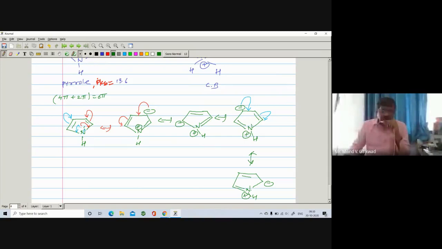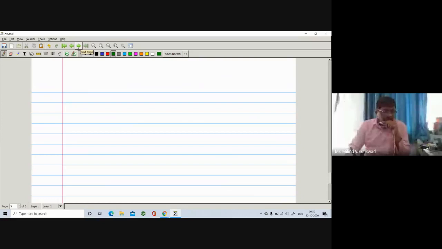This means the lone pair on the nitrogen is involved in delocalization and not available for donation. Why? Because it is aromatic in nature, more stable. But such an effect is not found in pyridine. That's why if you compare the basicity of pyridine and pyrrole, pyridine is found to be more basic as compared to pyrrole.